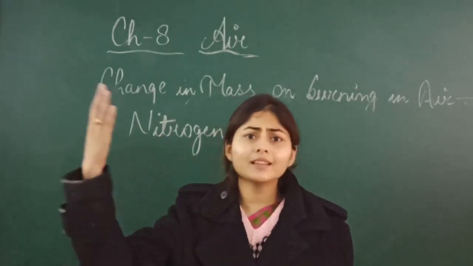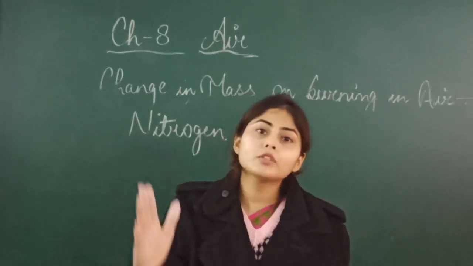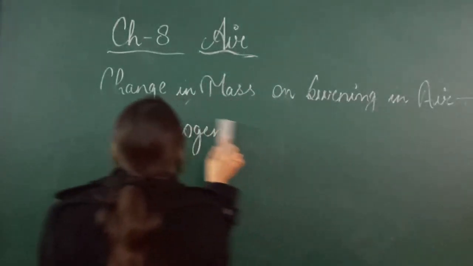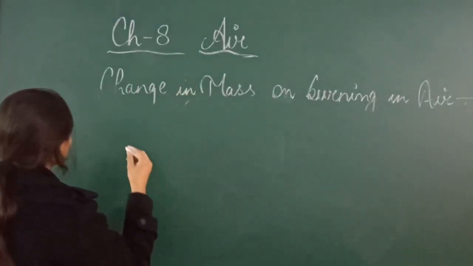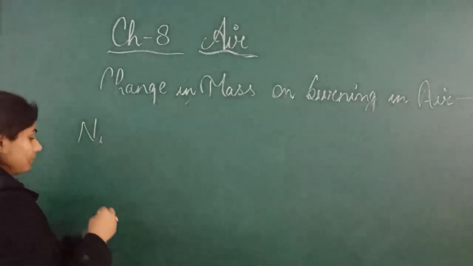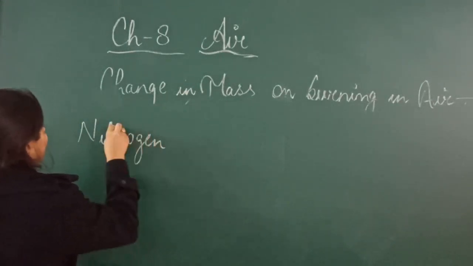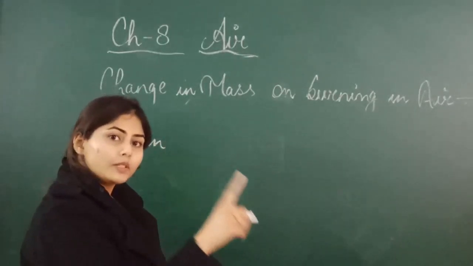So when there is lightning in the upper atmosphere, the nitrogen will combine with the oxygen and forms nitric oxide. Listen here, I am writing all the reactions. So nitrogen, the nitrogen which is present in the air, and oxygen is also present in the air.